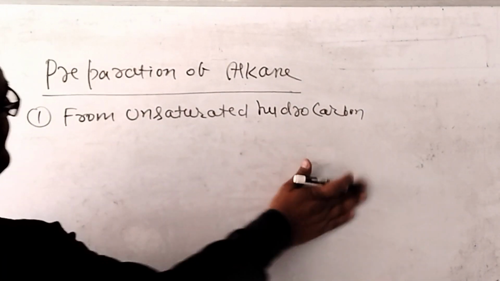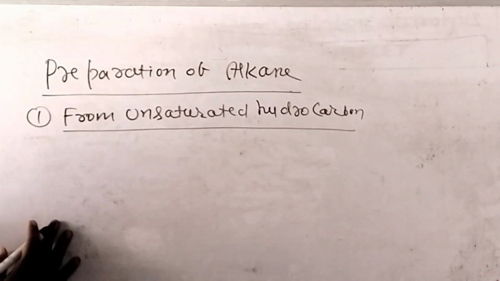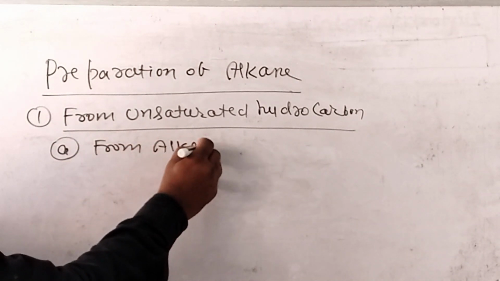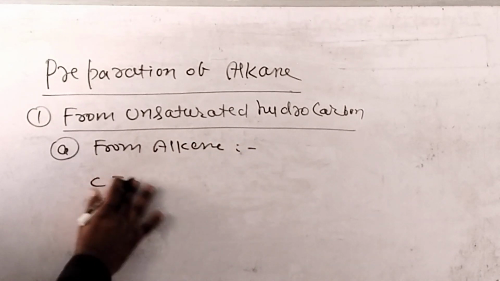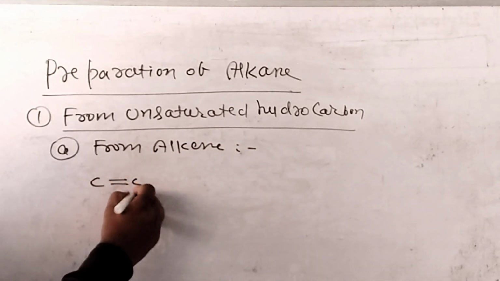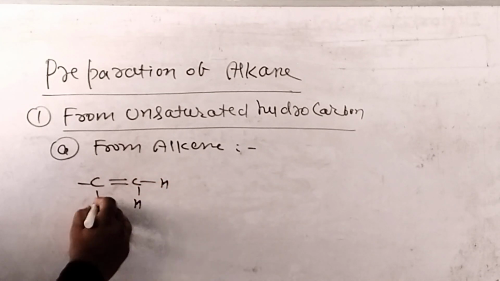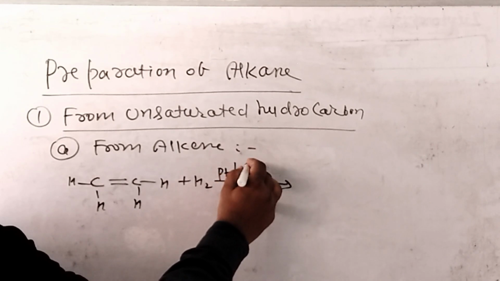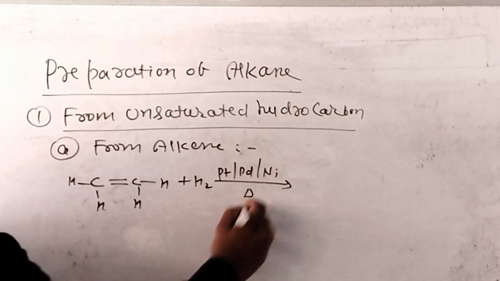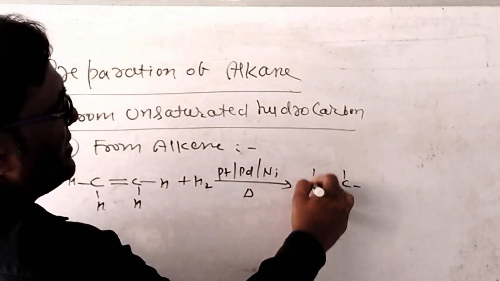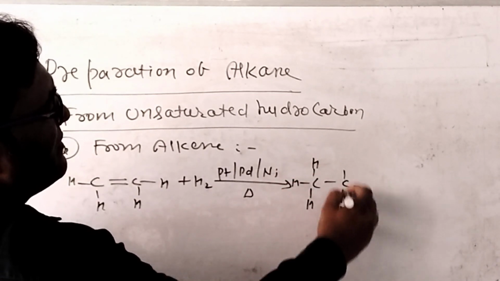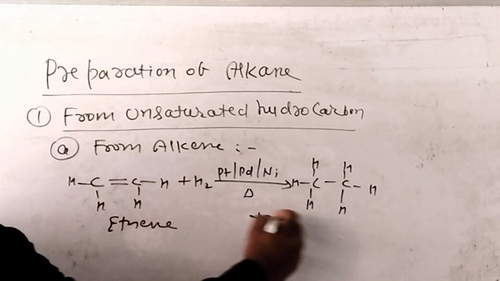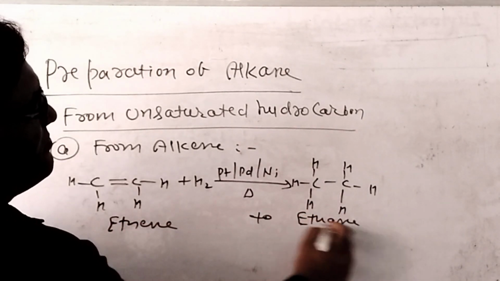First method is from unsaturated hydrocarbon. A, from alkene. Whenever an alkene compound reacts with H2 in presence of Pt, Pd or Ni, after heating, after hydrogenation we can get a saturated compound. For example, ethene to ethane. The saturated compound is called ethane.